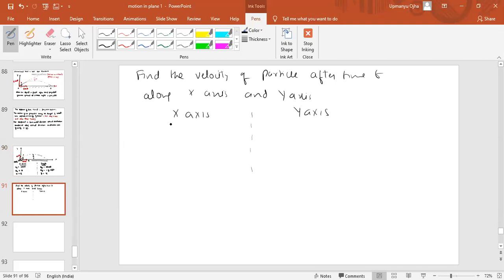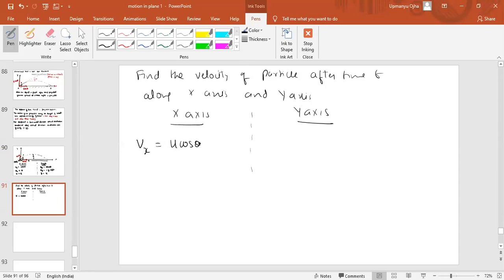So for the x-axis, what is the velocity? Vx will be equal to u cos theta only. Sorry, it is u cos theta, not u cos theta into t. And what is the velocity on the y-axis?